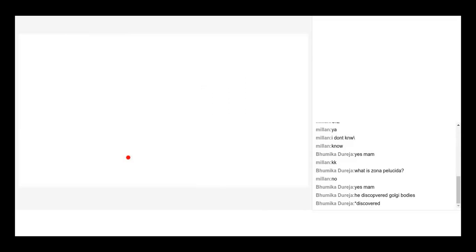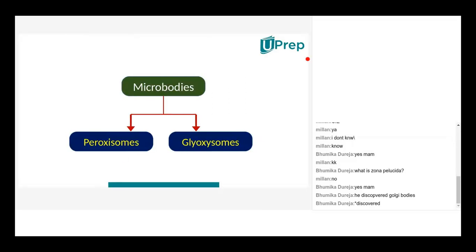Now, coming to the microbodies concept. Here, after lysosomes, the next concept is related to microbodies. The name itself indicates micro, very minute cell organelles within the cell are called microbodies. Now, under microbodies, we'll discuss about peroxisomes and glyoxysomes. So, these are the two microbodies present in plant cell and animal cell. How a particular organism can carry such microbodies for what purpose, that we are going to discuss now.